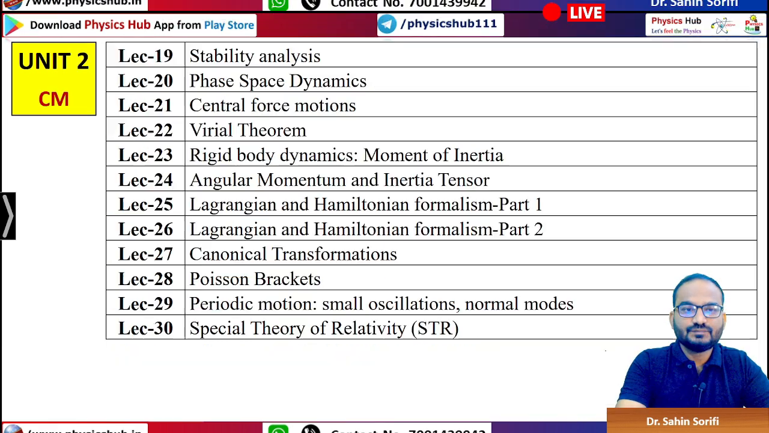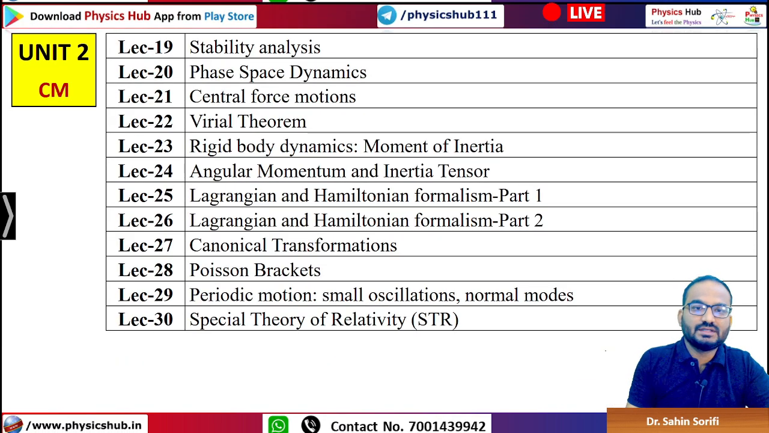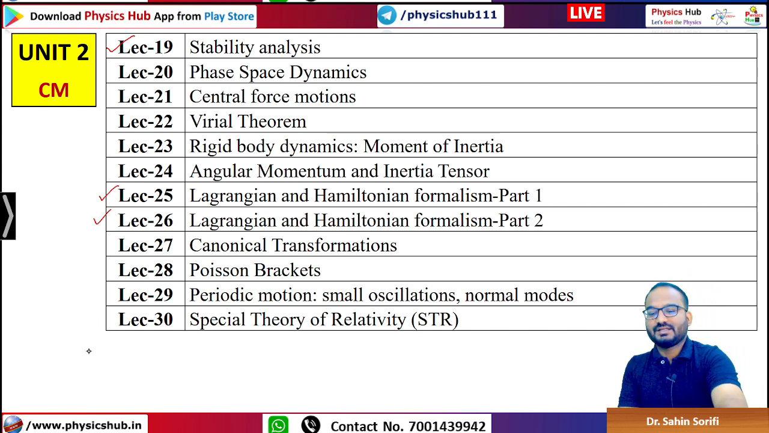Okay, this is unit 2. It starts with stability analysis, phase space dynamics, central force motion, virial theorem, rigid body dynamics, moment of inertia, angular momentum, inertia tensor, Lagrangian, Hamiltonian, 2 lectures, canonical transformation, Poisson brackets, periodic motion, small oscillation, normal modes, and STR. So that is 19 to 30. Up to lecture number 30, we have unit 2, classical mechanics.